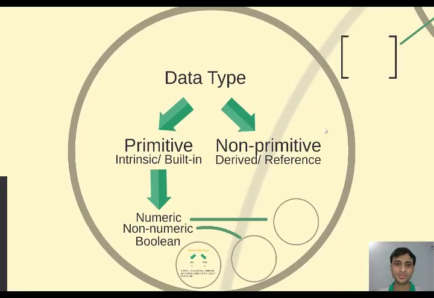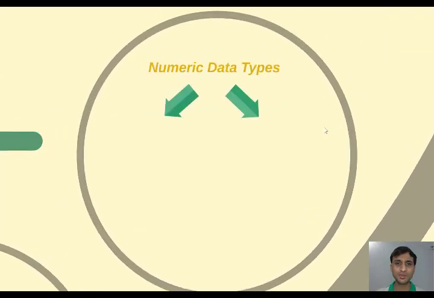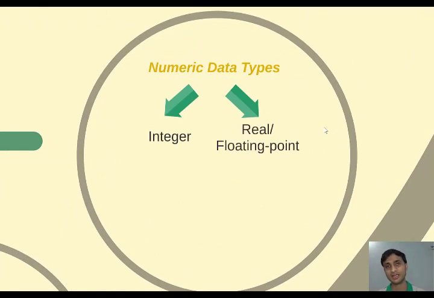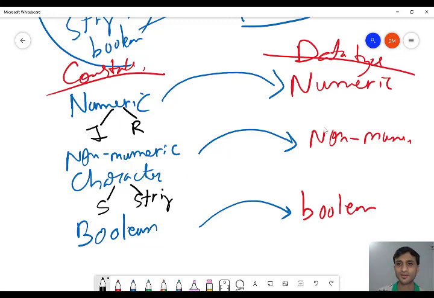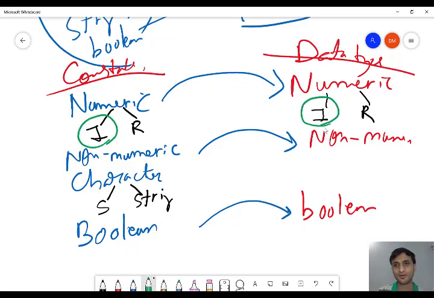Boolean is itself boolean only. Similarly, here also numeric is divided into 2 types, that is integer and real. Real is also known as floating point. So here also there is integer and real. To keep an integer constant, we need an integer type of variable or integer type of data type. To store a real constant, we need a real type of variable, that is real type of data type. Clear?